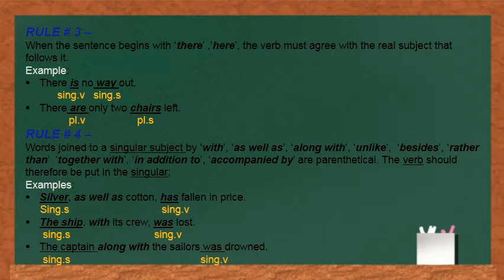But in this case, if two words are joined with these expressions as well as, besides, along with, we always take a singular verb.